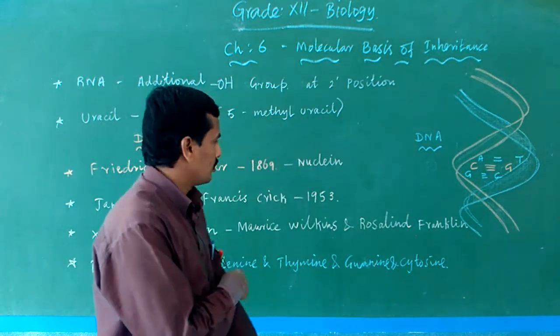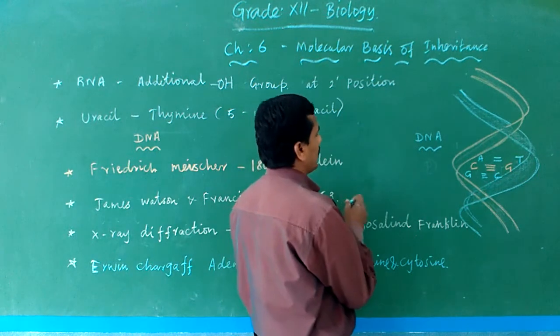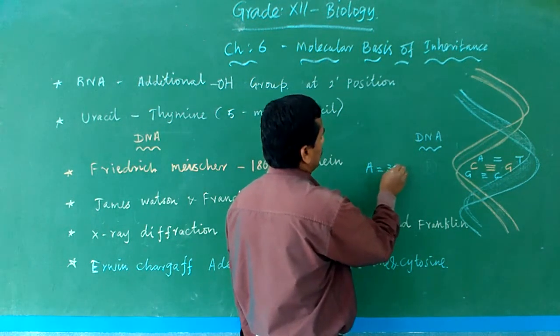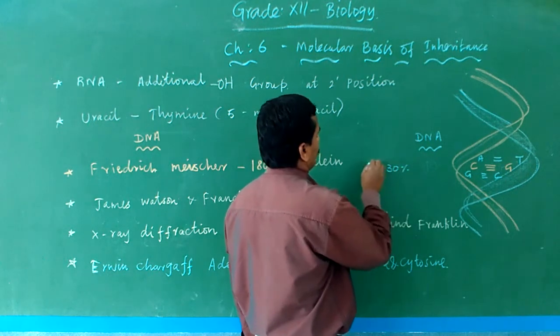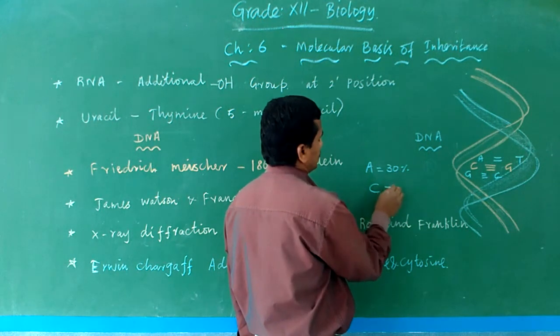In your board exam, and maybe in NEET too, some questions may be asked. For example, adenine percentage is 30%. Then what is the cytosine percentage?